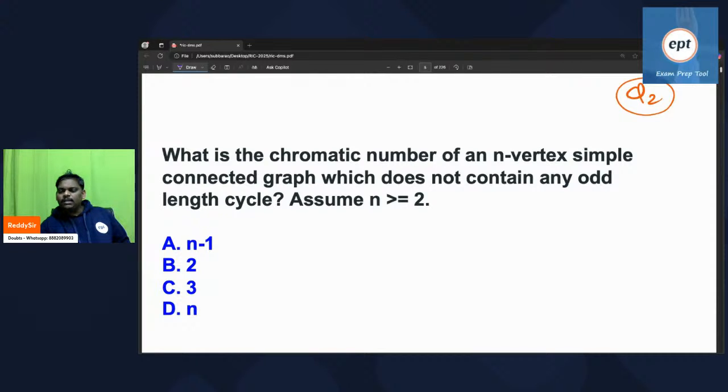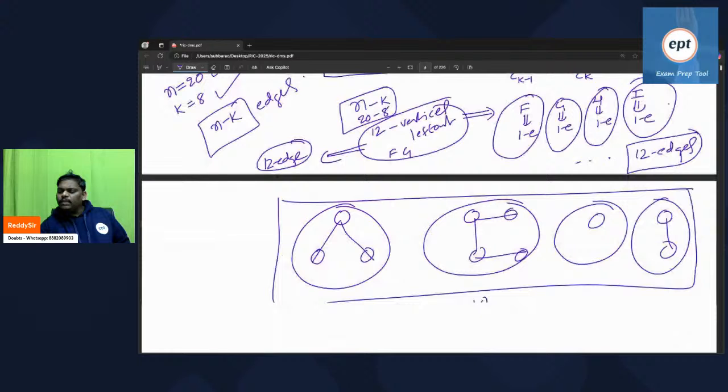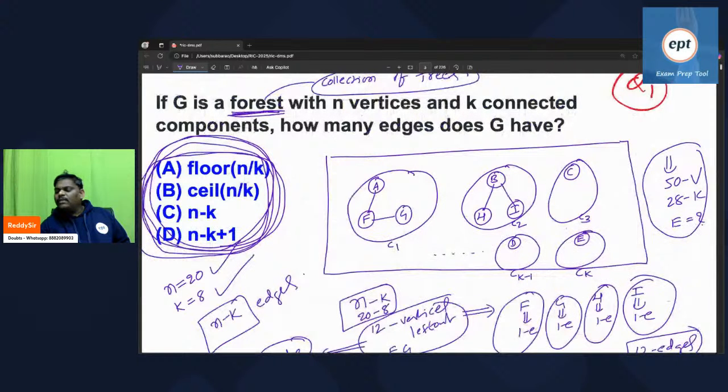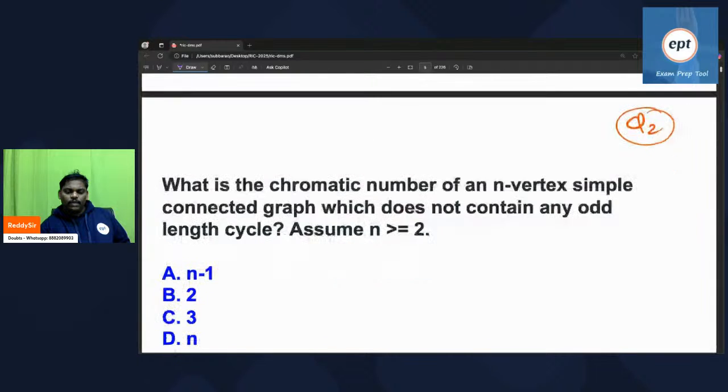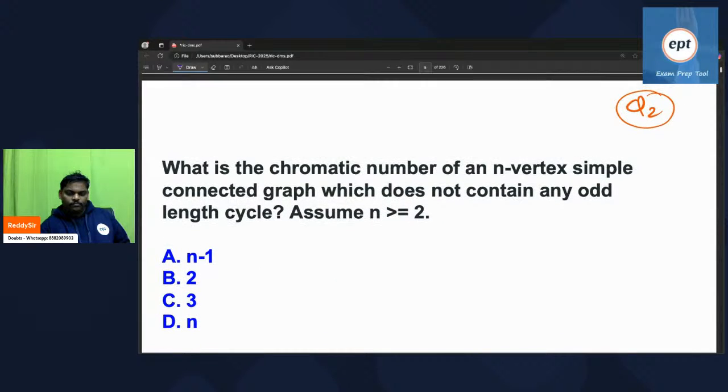Someone is saying 23 edges, but subtract properly. 50 minus 28, that is 22. The answer is 22. That is okay. Now go to the next problem. Can you try what the answer for this is? Go ahead, everyone.